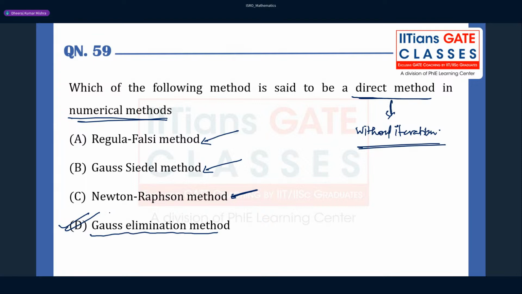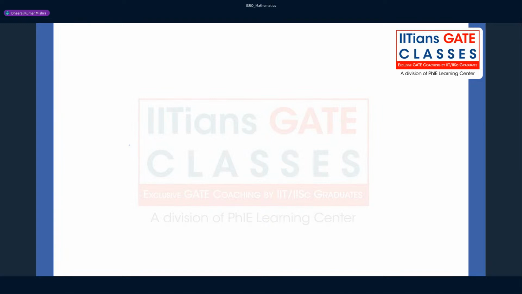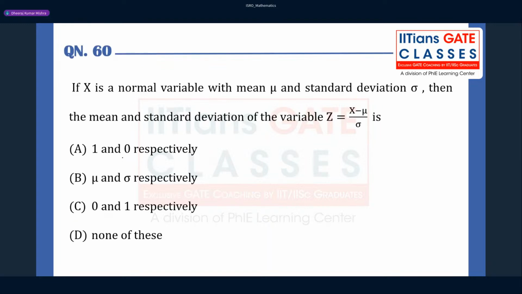I think we have studied it in linear algebra, right? Whenever we solve a system of linear equations, we can directly use the Gauss elimination method, one of the powerful methods in linear algebra. So this is a problem from numerical methods, or numerical optimization, you can say. So the option for this question is D. Let us move to the next question.